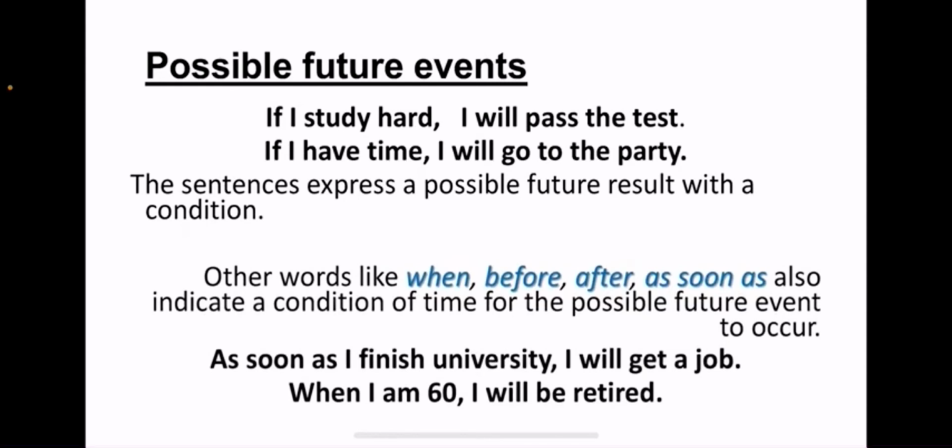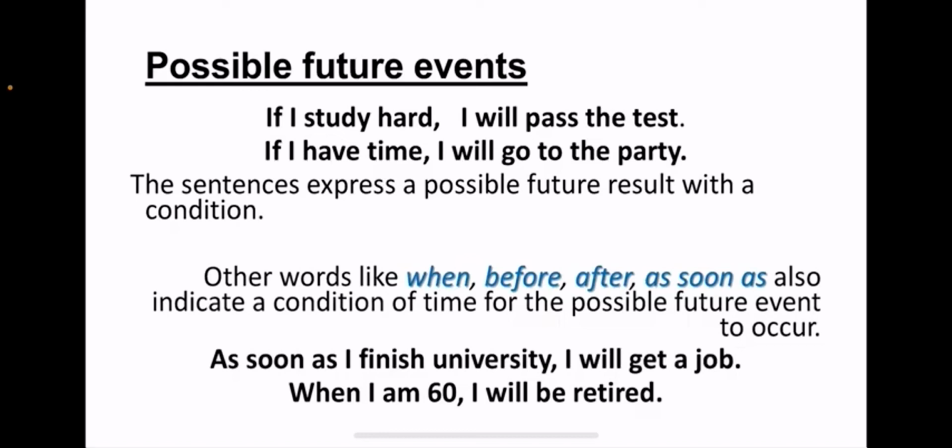We can use other words like when, before, after, or as soon as, because they also indicate a condition of time for the possible future event to occur. So, as soon as, this word is important, it means immediately. So, as soon as I finish university, I will get a job. So the condition is finishing university, and the possible future event or result is getting a job.